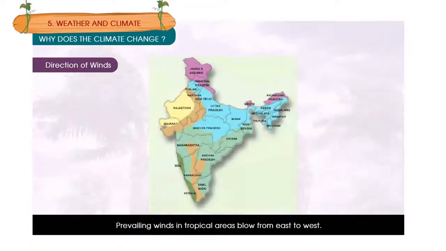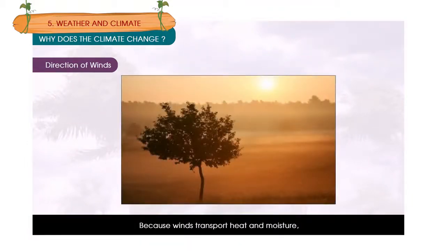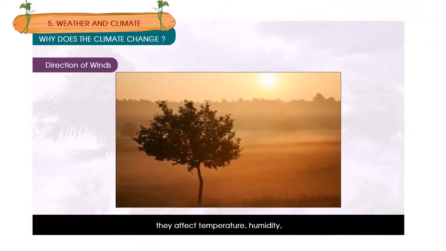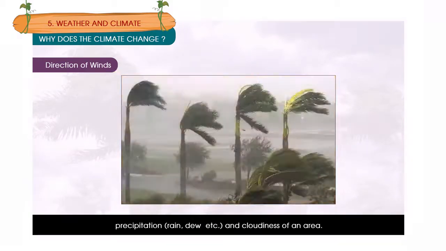Prevailing winds in tropical areas blow from east to west. Winds in the middle altitudes tend to blow from west to east. But these winds and winds near the poles are variable in direction. Winds transport heat and moisture. They affect temperature, humidity, precipitation, rain, dew, etc., and cloudiness of an area.